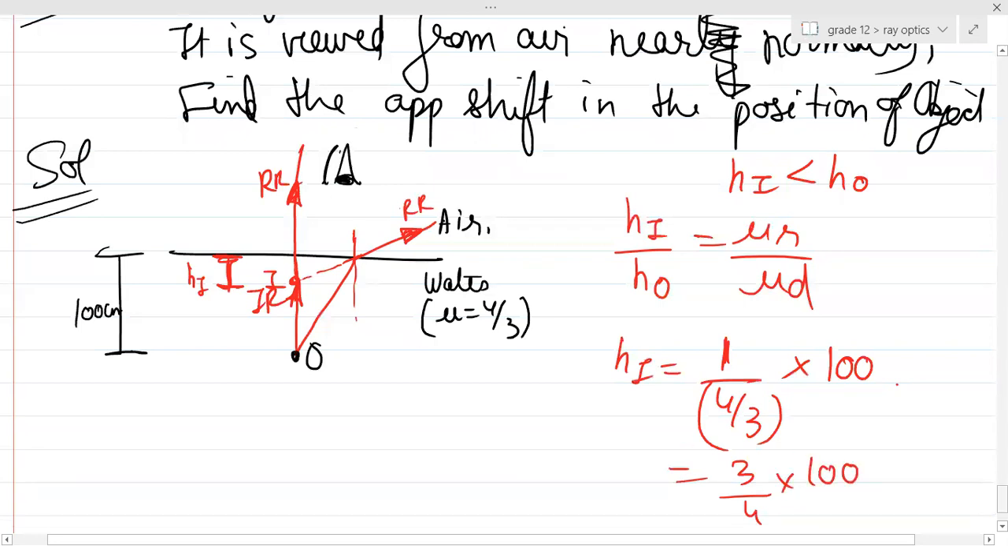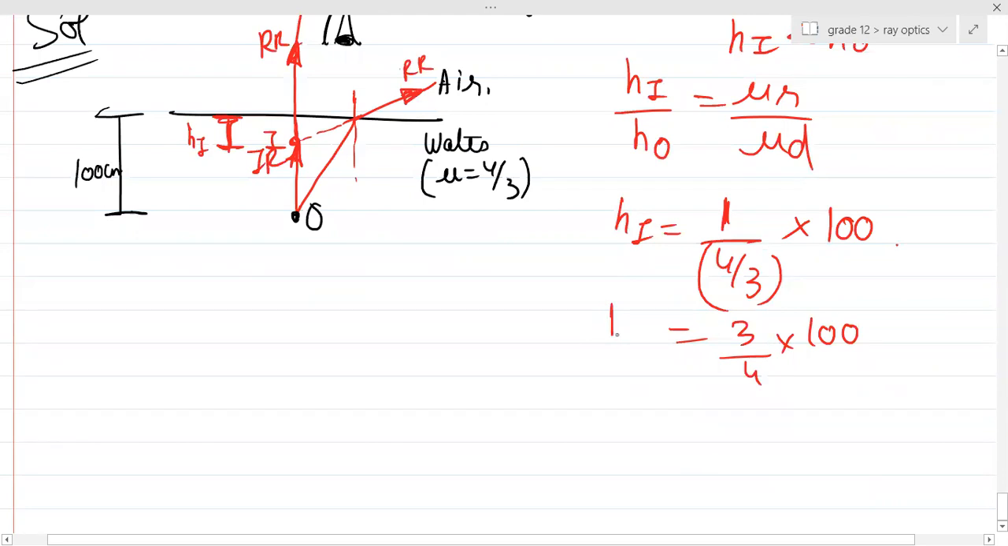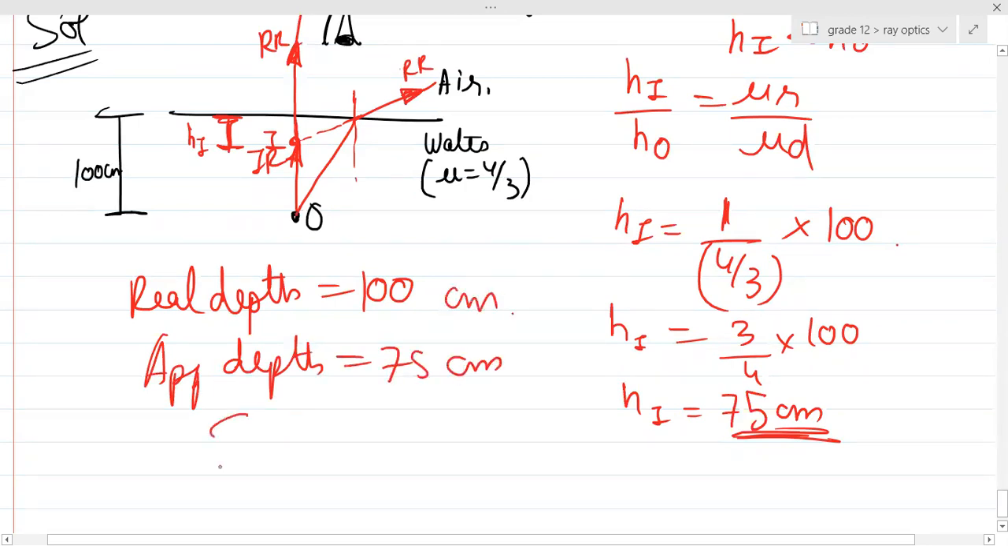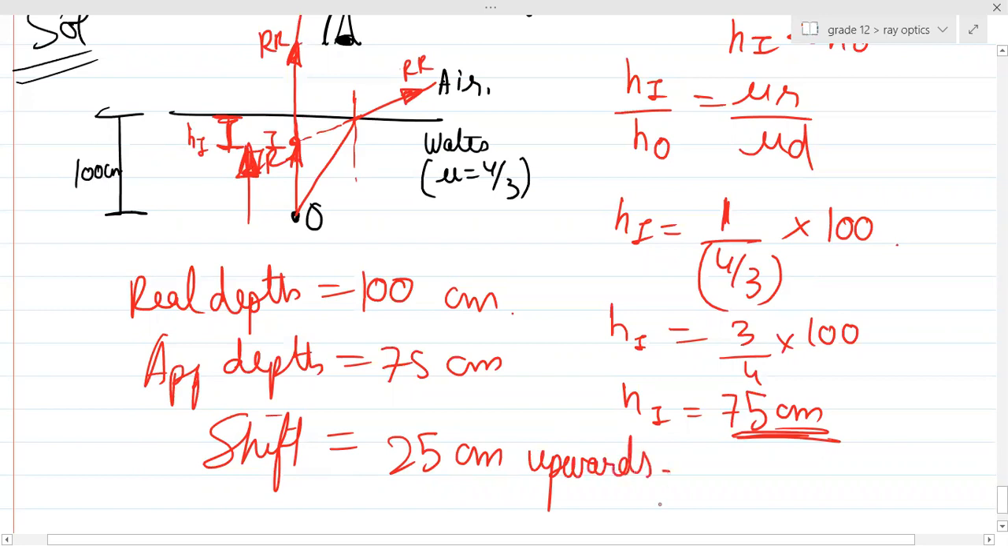So can you see the height of the object is how much? Height of the image is? The apparent depth of the image is at 75 centimeters. So what is the shift? Real depth 100, apparent depth 75. So what is the shift, guys? Shift is 25 centimeter, and you can see the direction, the shift is upwards. Yes or no? Is this clear?